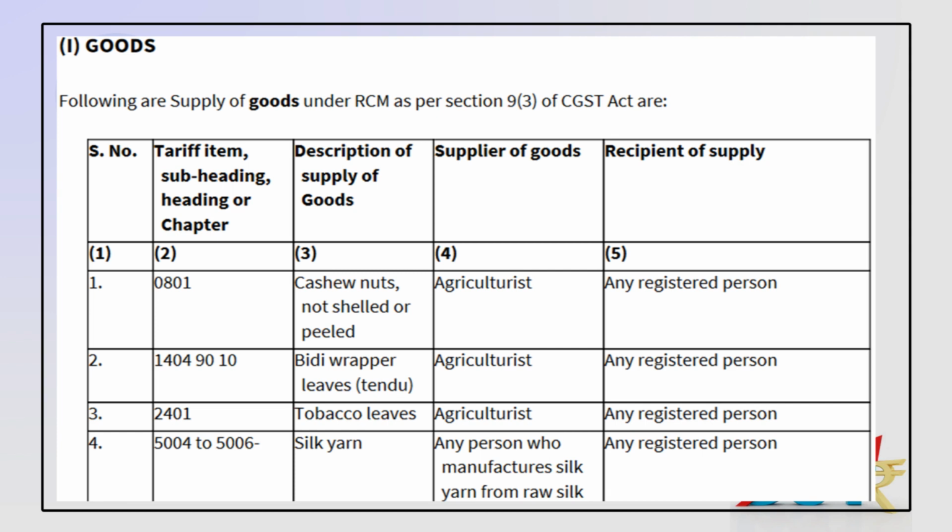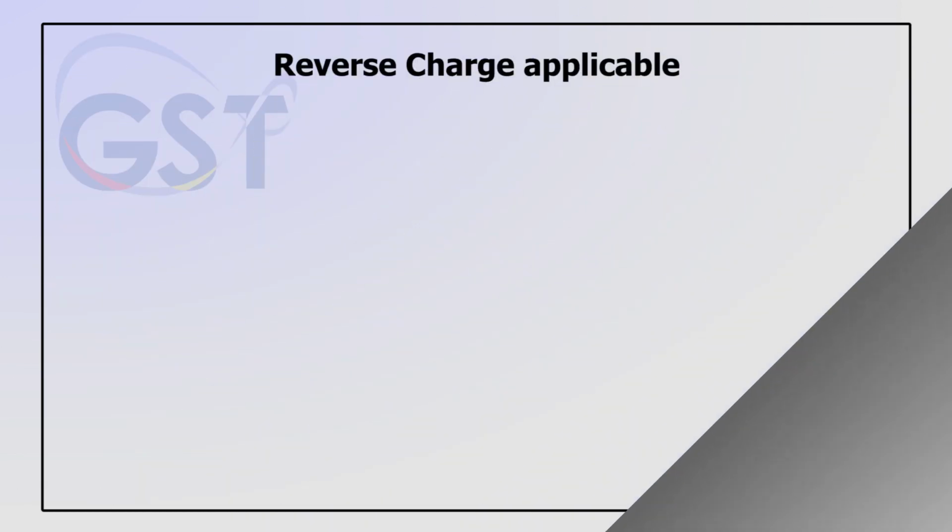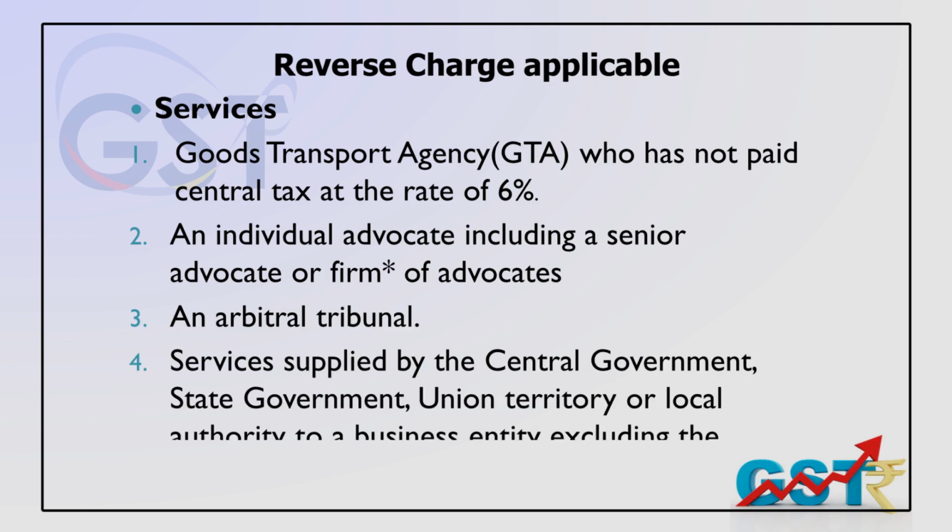Silk yarn too: if any registered person procures from a manufacturer of silk yarn from silk cocoons, the suppliers of silk cocoons, these all fall within the definition of reverse charge.